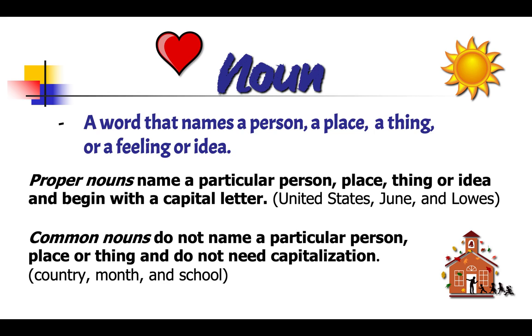Proper nouns name a particular person, place, thing, or idea and begin with a capital letter. For example, United States, June, and Laos. Common nouns do not name a particular person, place, or thing and do not need capitalization. For example, country, month, school, etc.